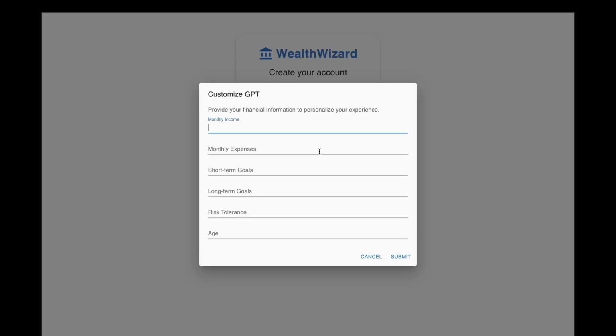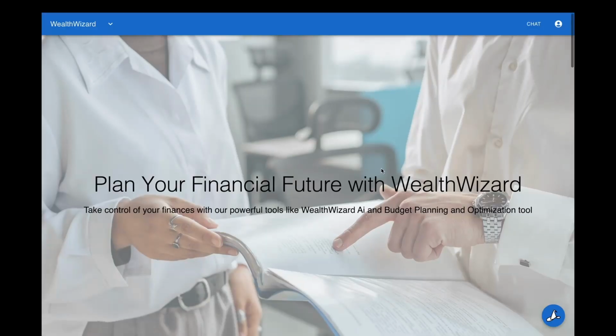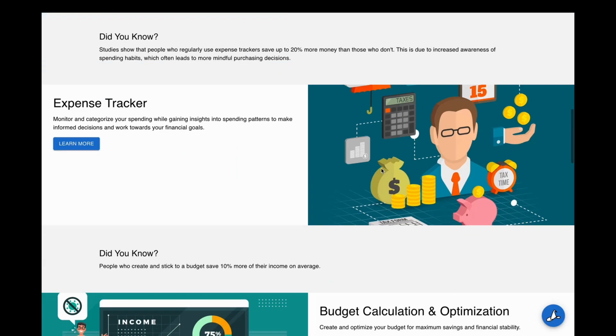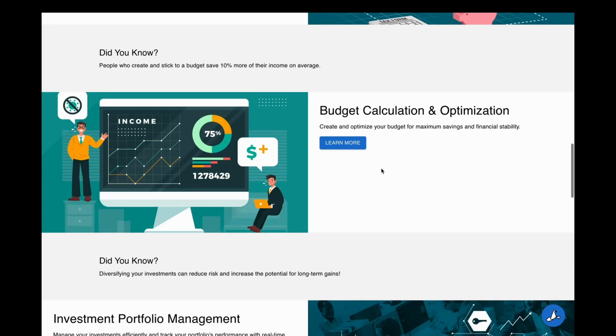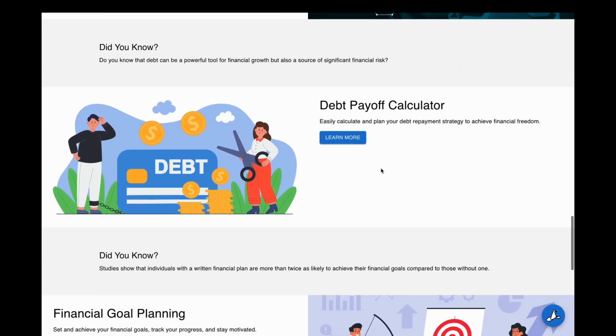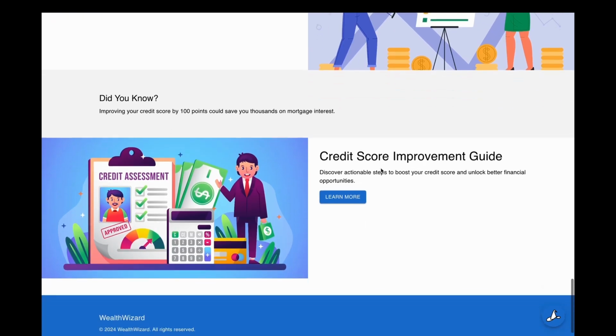So basically, this is our sign up window. You put all your details like monthly income, expenses, etc. This is used by the AI to personalize the response for your personal financial planning according to you. These are all the features that are available on our website, which acts as a complete personal financial planning hub.